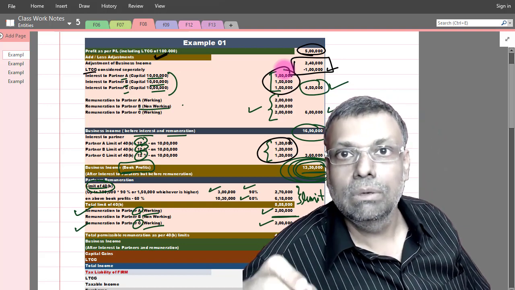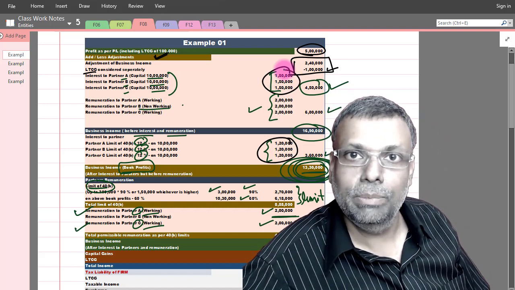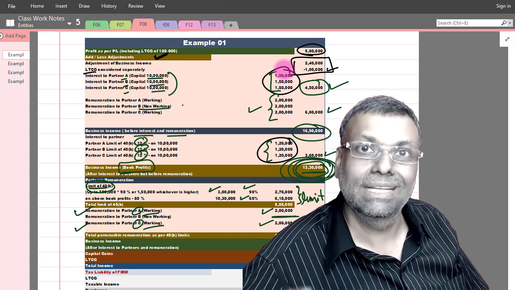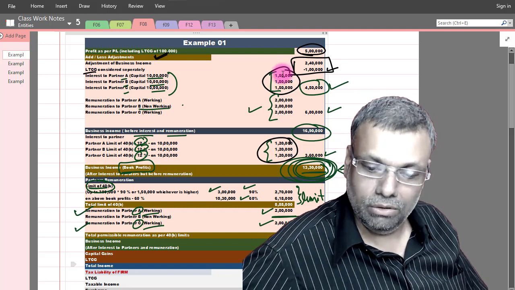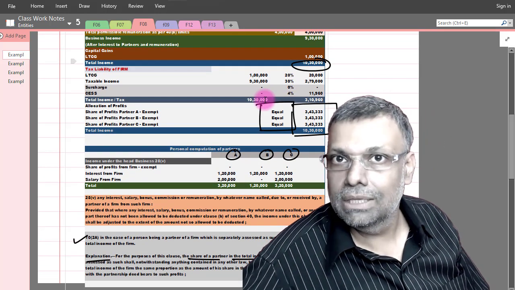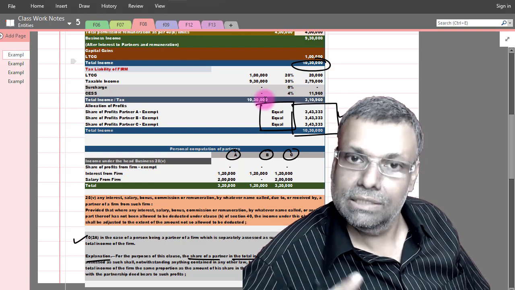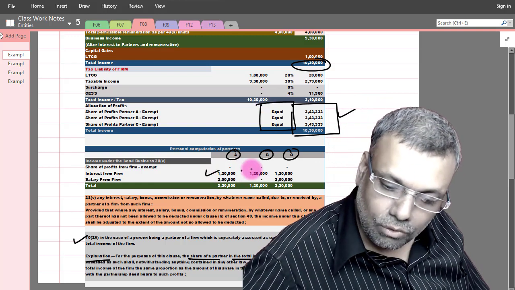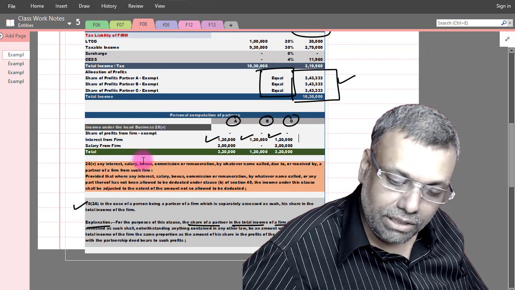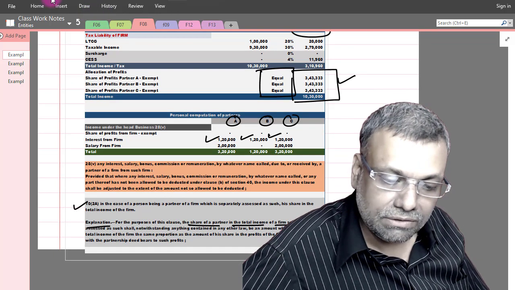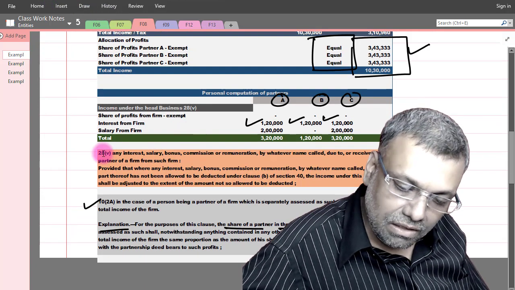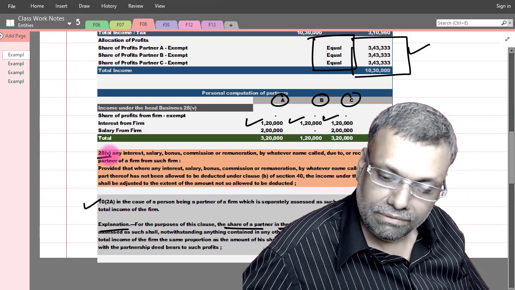So the amount that will be taxable in the hands of the respective partner will be that amount which the firm has got as effective deduction. That is one of the very, very important points. So I will not offer to tax what is as per the books, but I will offer to tax in the hands of the respective partner what the firm has got the deduction. This is also specifically provided under section 28 subclause 5 of the business income itself.